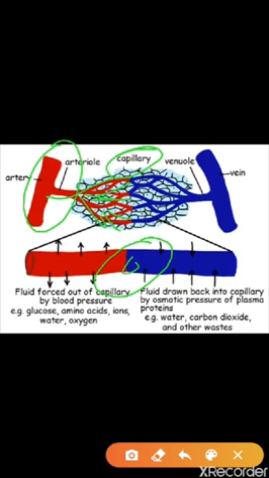Now again the capillaries will take away the blood, which is now deoxygenated blood. That means right now it is not carrying the oxygen, but it is carrying the CO2. In the cell, glucose plus CO2 plus water is produced, so CO2 has to be taken out from the body. Within the blood the capillaries will take away the CO2. Now again it will give the blood to the veins. What do the veins do? Veins take the blood back to the heart.